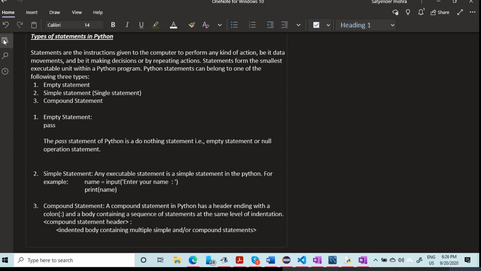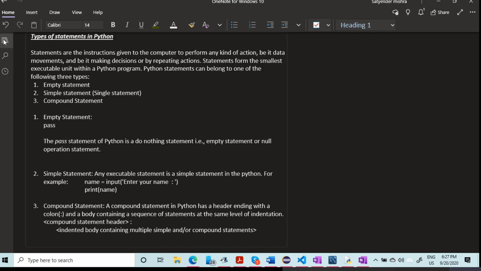So a compound statement has a header line which begins with a keyword and ends with a colon, and a body consisting of one or more Python statements, each indented inside the header line. All the statements in the body are at the same level of indentation, right?